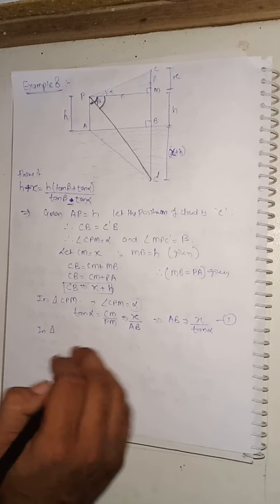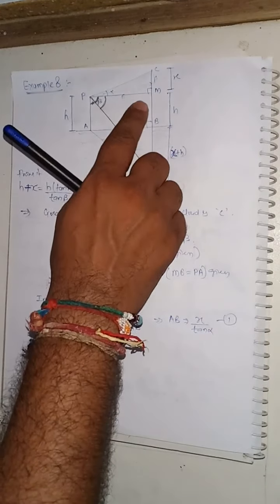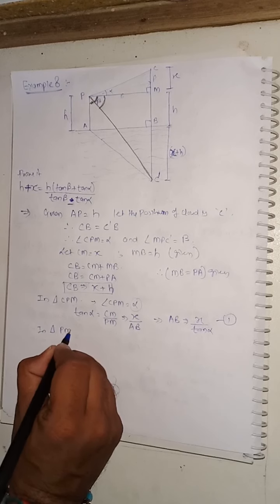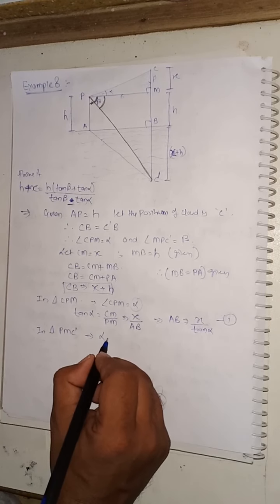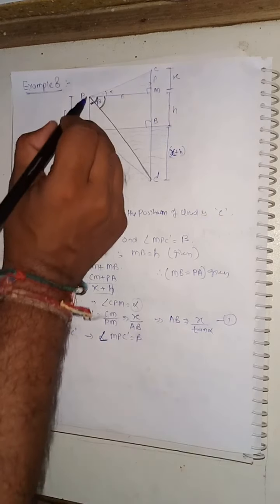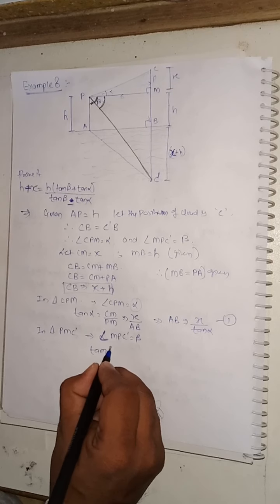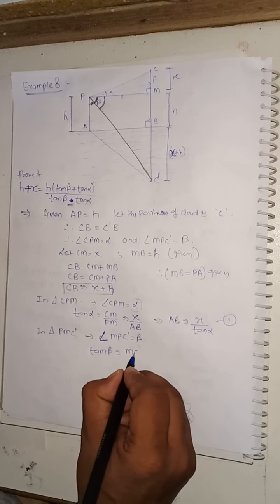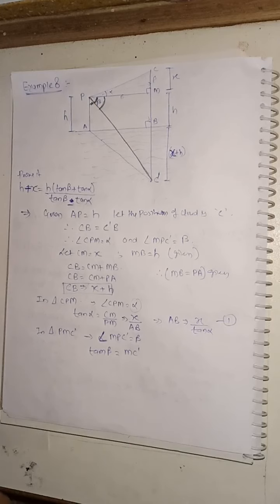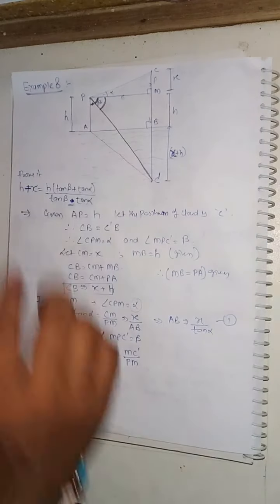Now in triangle PMC dash, our angle MPC dash is equal to beta, so its opposite side is this, so we can say that tan beta is equal to MC dash divided by PM.